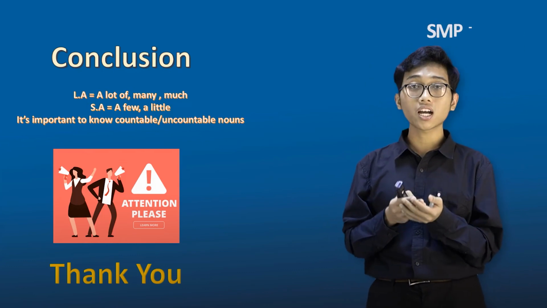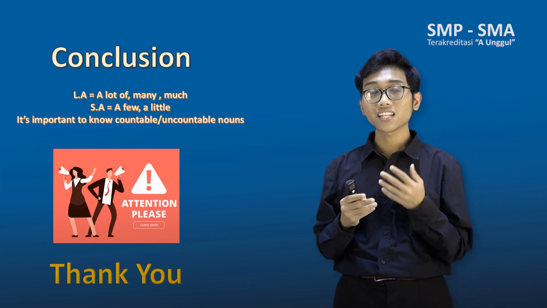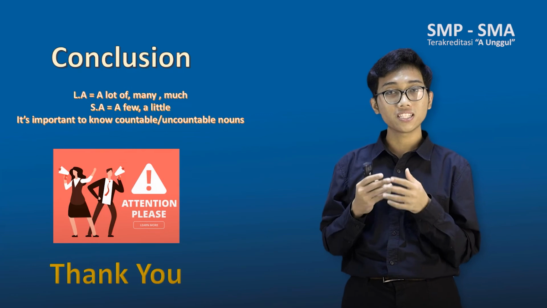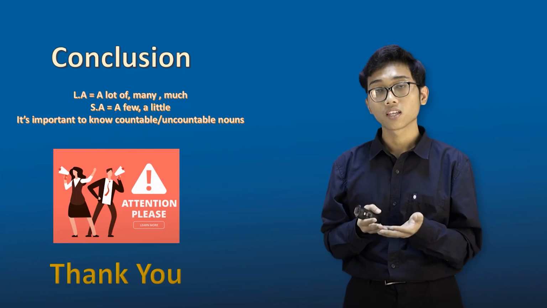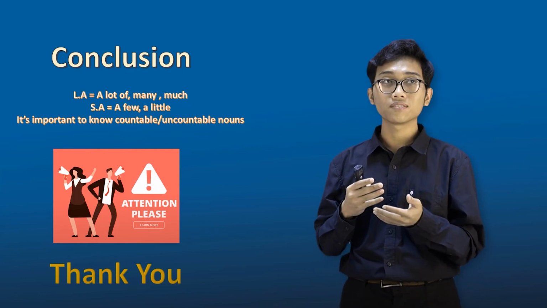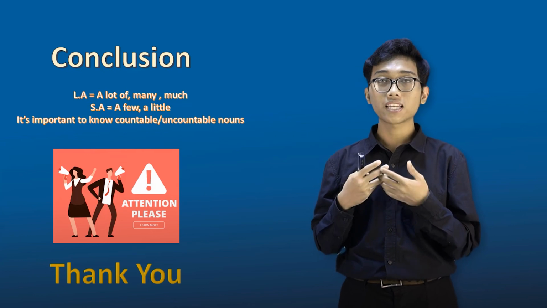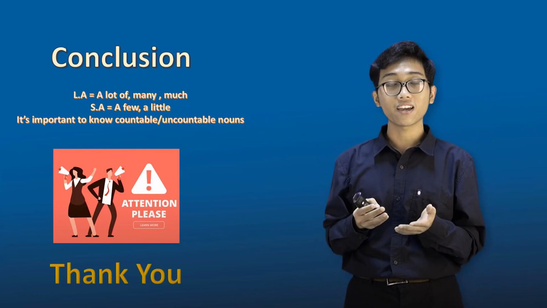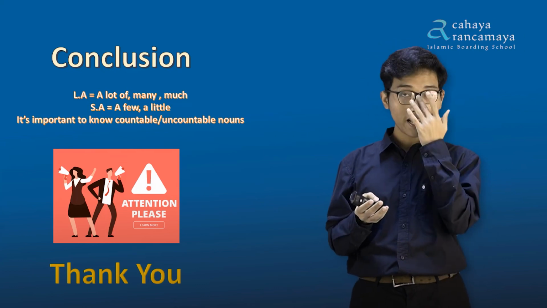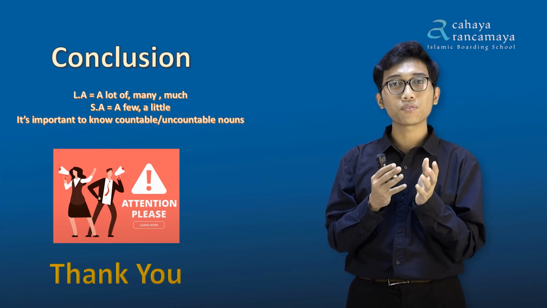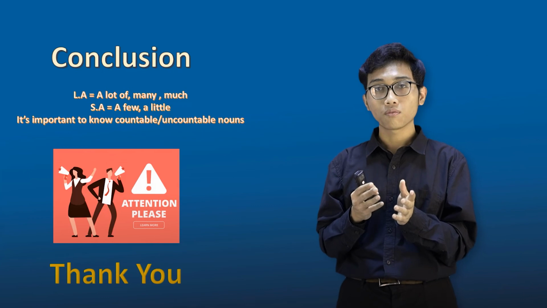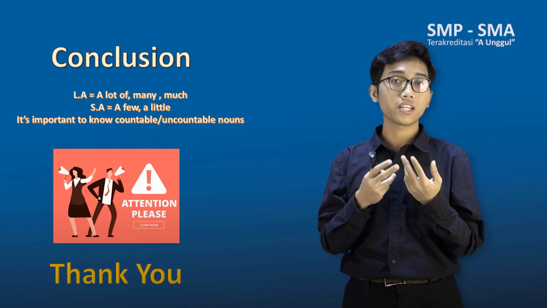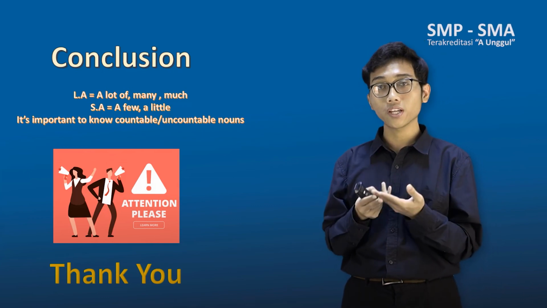And how about uncountable nouns? Uncountable nouns are actually easy to identify. For example, you have a sentence like I have much water. Now you may have a different perspective from your friend. For me, much water is enough for two glasses. But how about your friend?